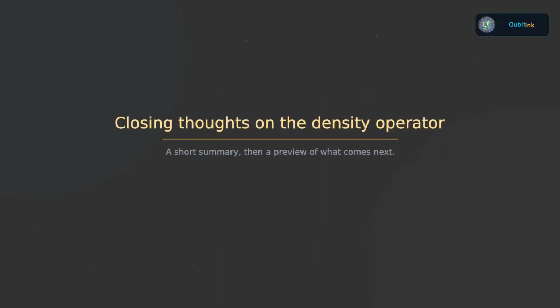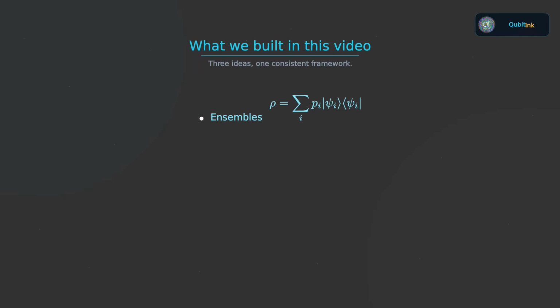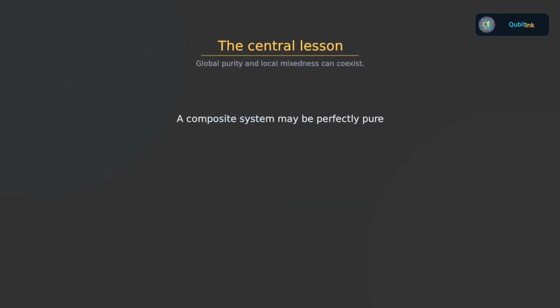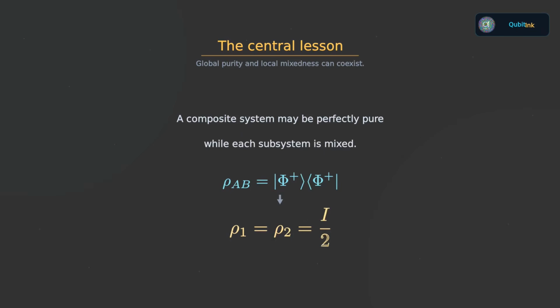That brings us to the end of our introduction to the density operator. Today we saw how ensembles lead naturally to the density matrix, how its general properties characterize valid quantum states, and how the reduced density operator lets us describe subsystems through the partial trace. Most importantly, we saw a central lesson of composite quantum systems. The whole system can be in a pure state even when each subsystem is mixed. For the Bell state, the reduced state of either qubit becomes I/2.